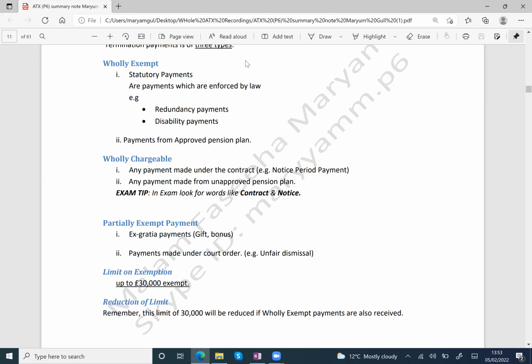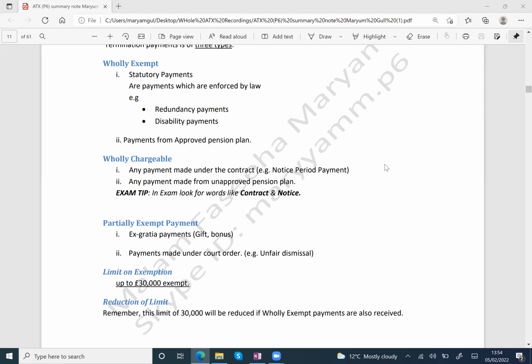Redundant, maybe for example the company plan is changed and some new machinery is coming into the company. So the company will fire some employees. Now the machine will do that work. Your company is bound by law to pay you some amount when the company makes you redundant, right? So you will get the redundancy payment. These are called statutory redundancy payments, and these are wholly exempt for you. You will never pay any tax on these payments.